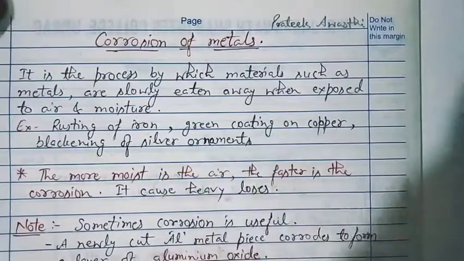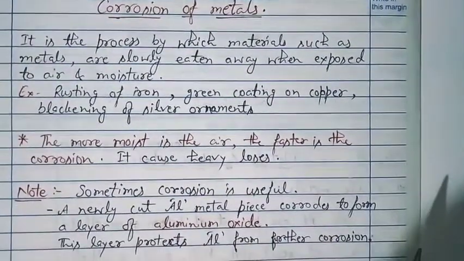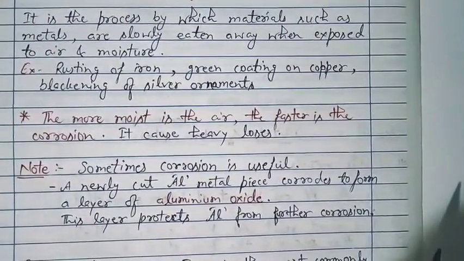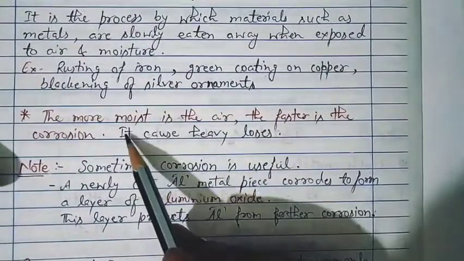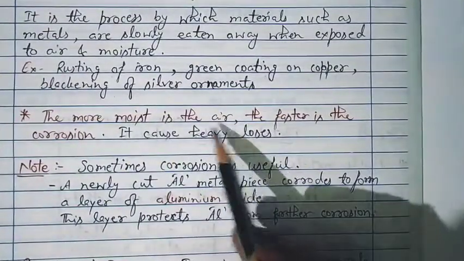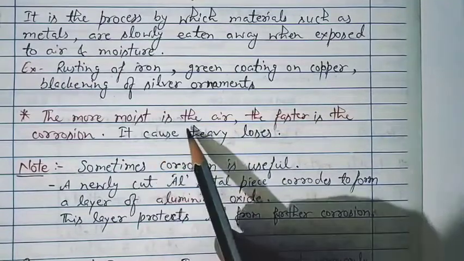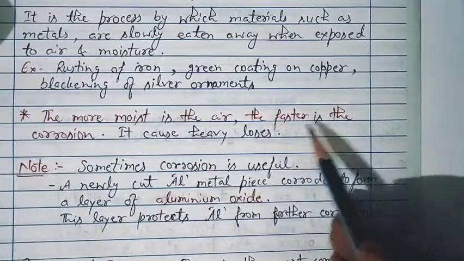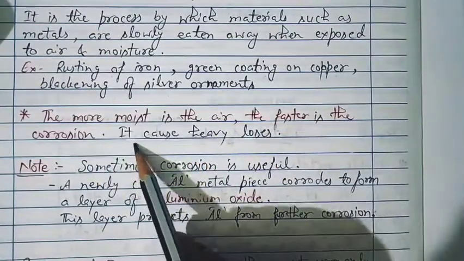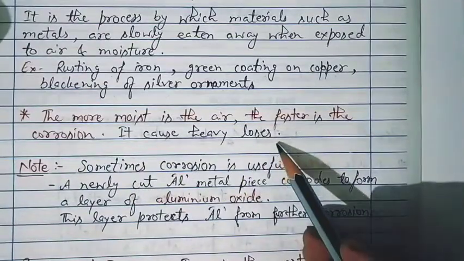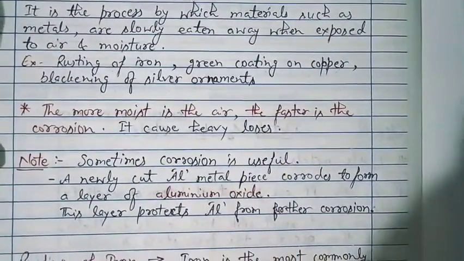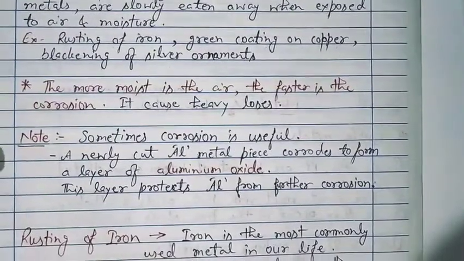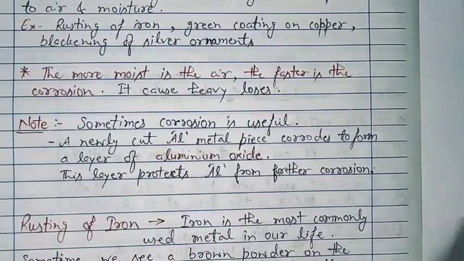We will study these in detail in the upcoming time. The next point is very important: the more moist the air is, meaning the more water particles are present in the air, the faster is the corrosion. It causes heavy losses also, meaning the objects we make from these metals get eaten away and our money is wasted.